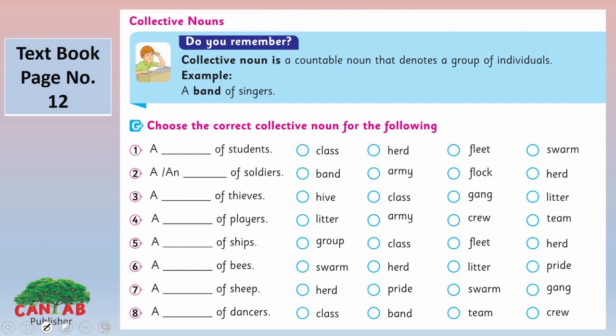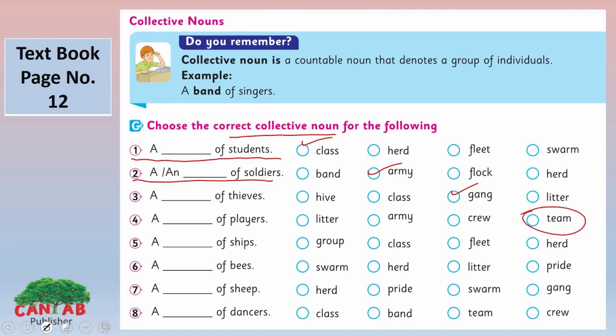Choose the correct collective noun for the following. A group of students will be called what? Yes, a class. A group of soldiers will be called what? Yes, an army. Look at the third one. A group of thieves will be called, yes, a gang here. A group of players will be called here, yes, a team.